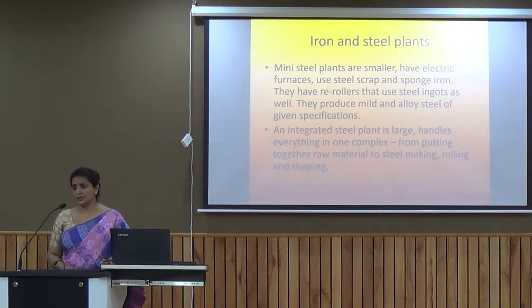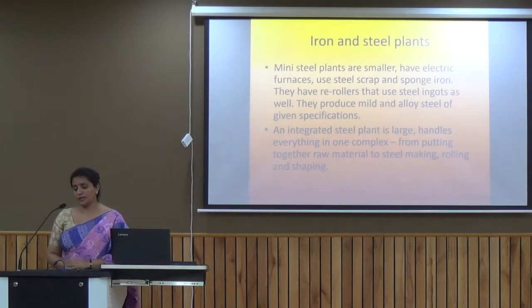Now, as all the processing is done under one roof, we do require a large amount of investment. We do require a large amount of raw material. That is the reason that maximum integrated iron and steel plants are being located where the raw material is available.